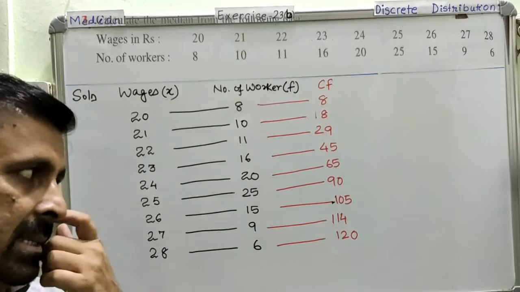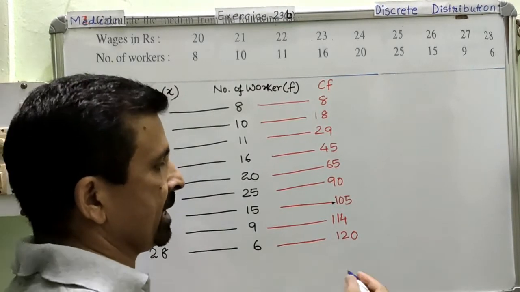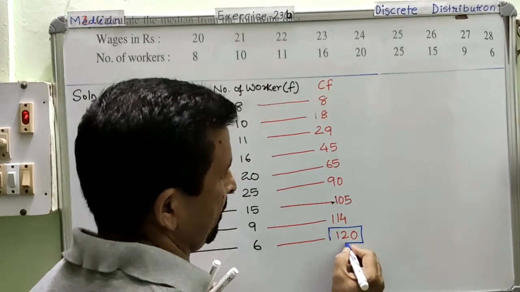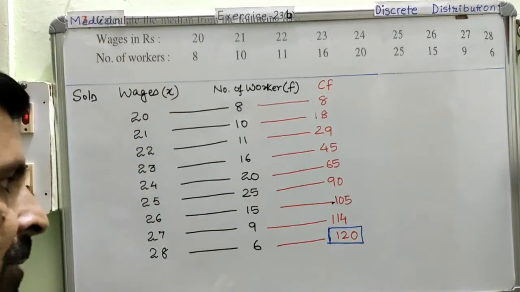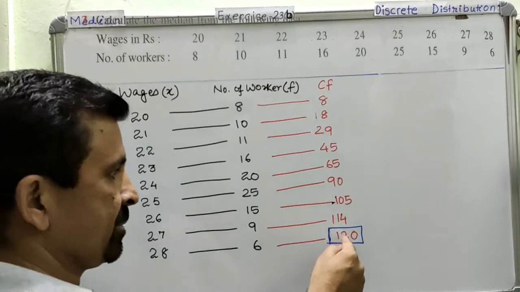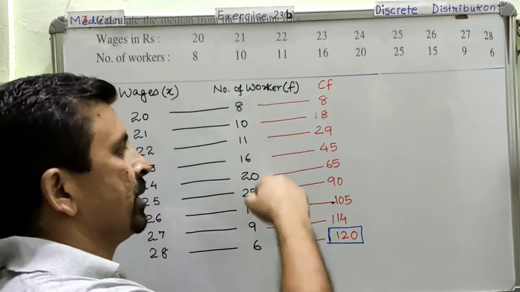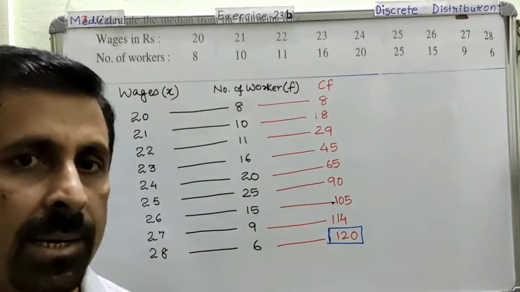Once this step is calculated, then you have to focus on the final cumulative frequency. This is the final cumulative frequency. Now this final cumulative frequency gives you the sum of all the frequencies. Right? So the sum of all the frequencies is 120.